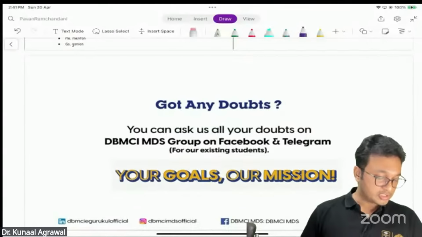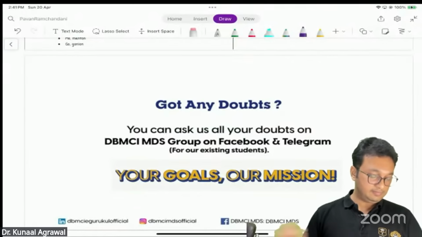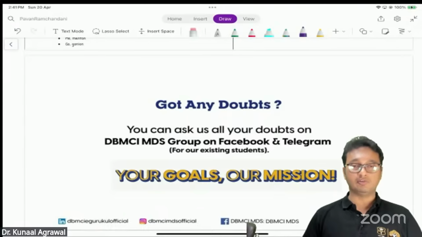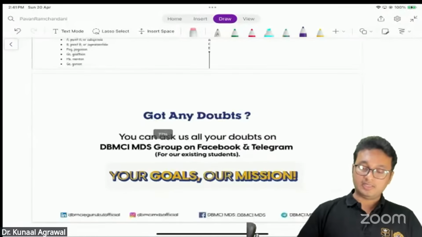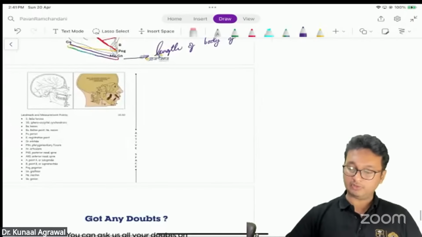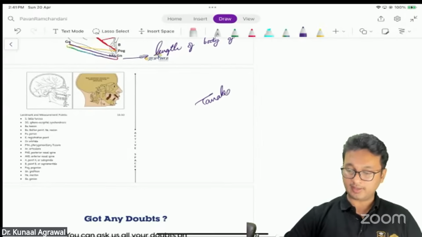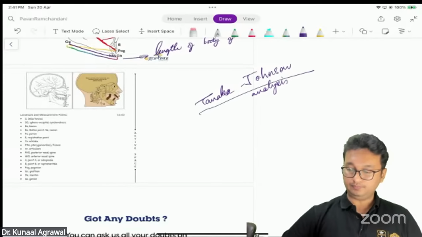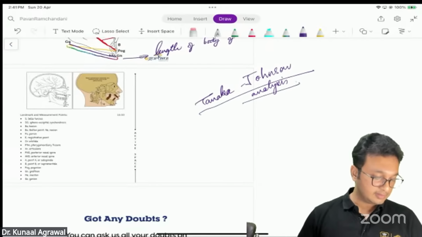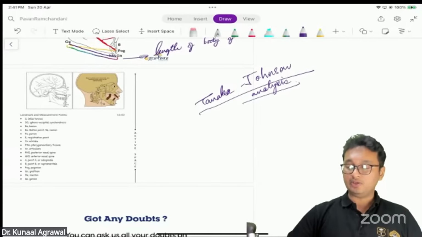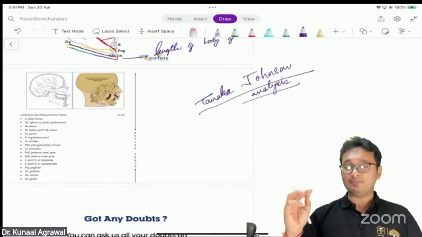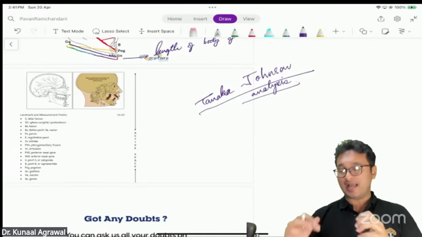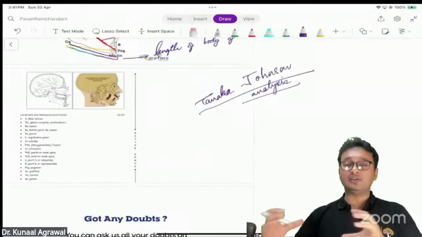There was one more question on mixed dentition analysis, Tanaka Johnson analysis, a numerical question. I'll just make a note of it here. If it was a numerical question, I think you must have been given certain numerical values, and you have to apply that particular formula to calculate the width of the unerupted tooth.